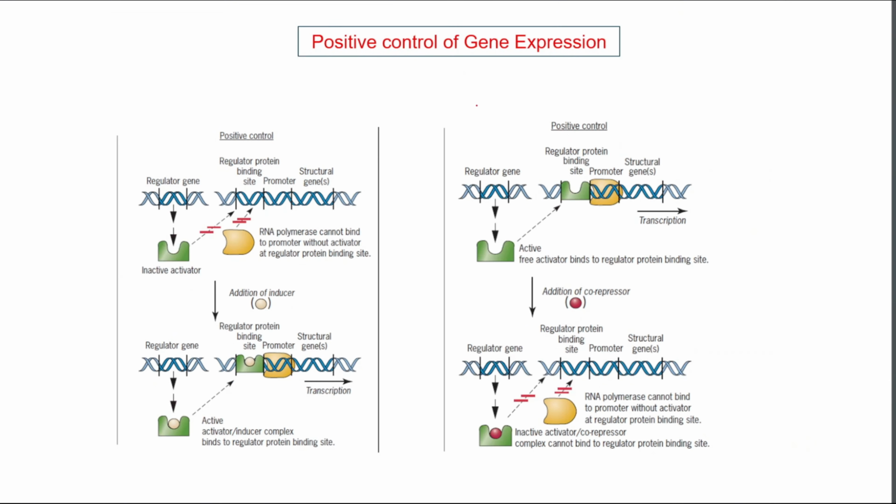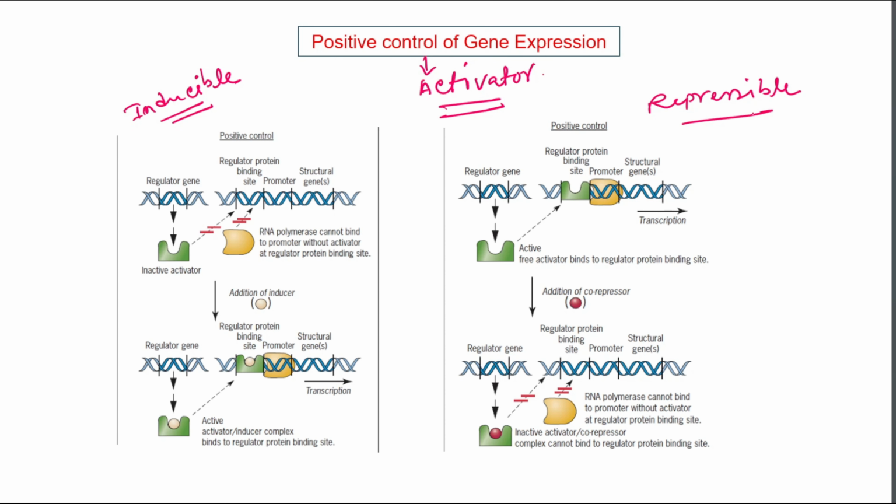But in positive control of gene expression, the activator protein is used to regulate transcription. Here also inducible system and repressible system are present. So in inducible positive control of gene expression, the activator is used. In the inducible system, the activator is inactive, and the RNA polymerase cannot bind to the promoter without the activator at the regulatory protein binding site. But after addition of inducer, the regulatory protein becomes active and binds with the regulatory protein binding site, and the RNA polymerase binds and then the transcription is on.